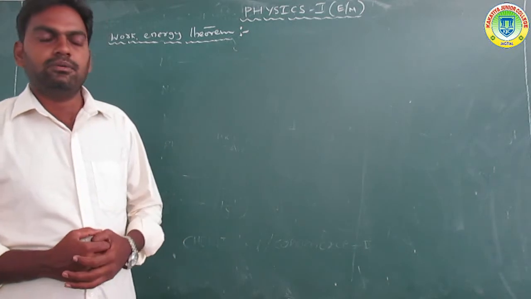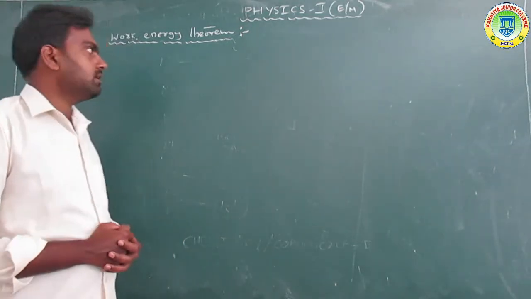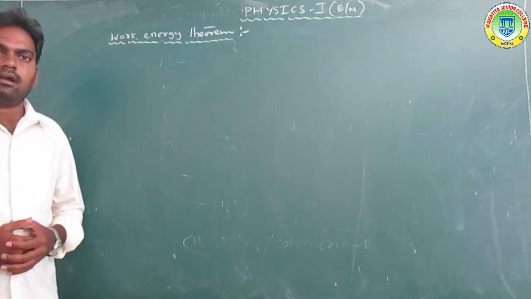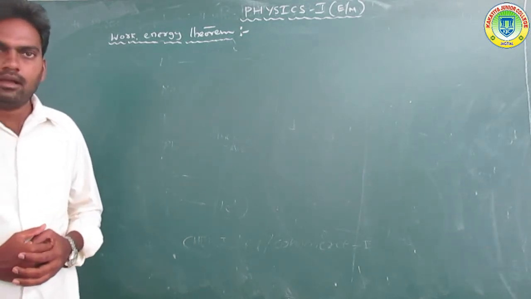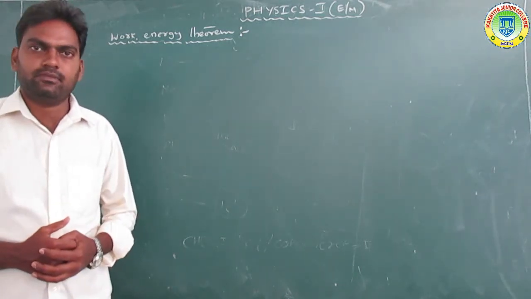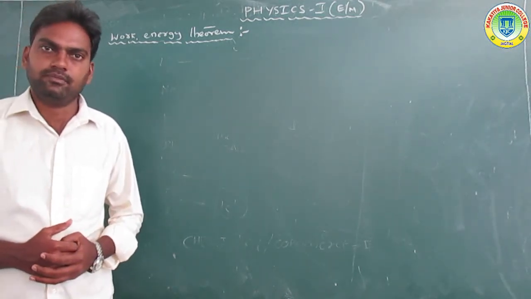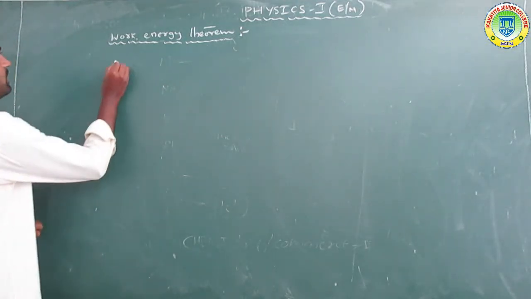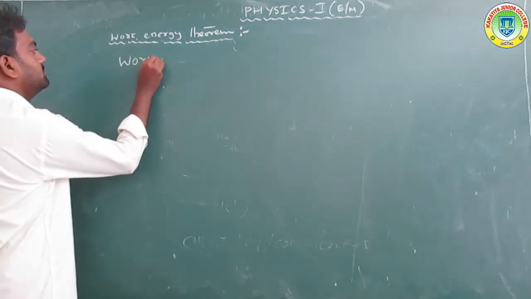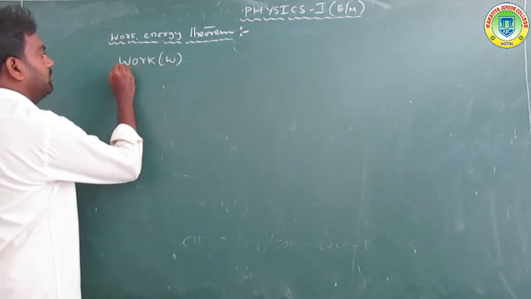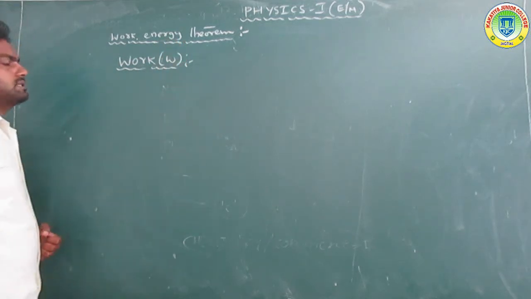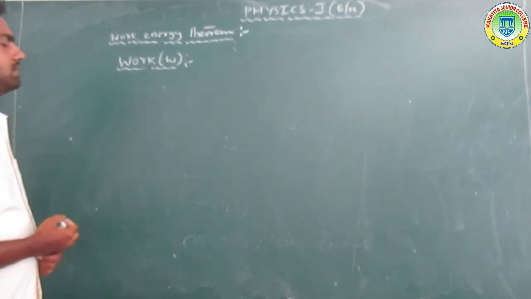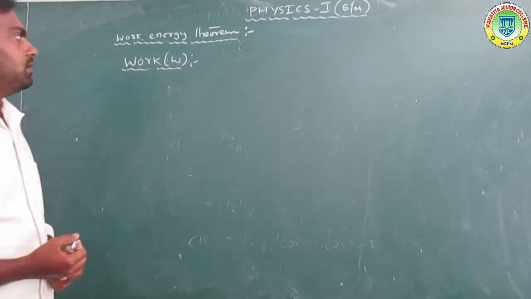Now let us discuss another topic, work. We already know work, and once again I will repeat it, and what is kinetic energy. Now we prove the work energy theorem. First of all, let us discuss what is work. Work is denoted by W. We already covered in the first class how to define work.